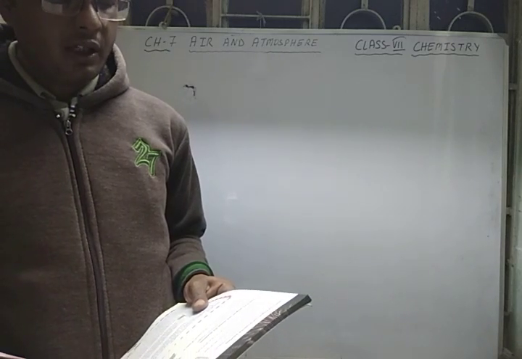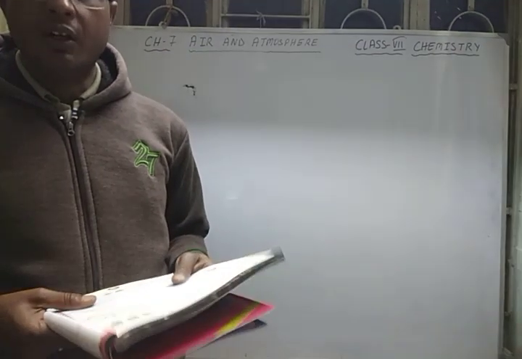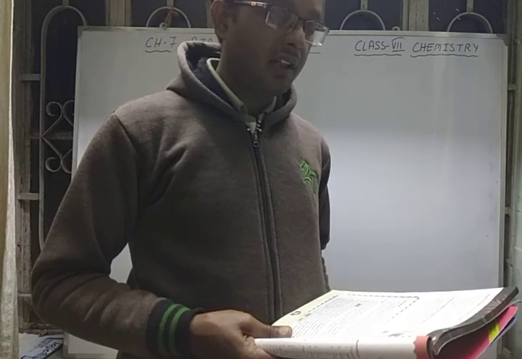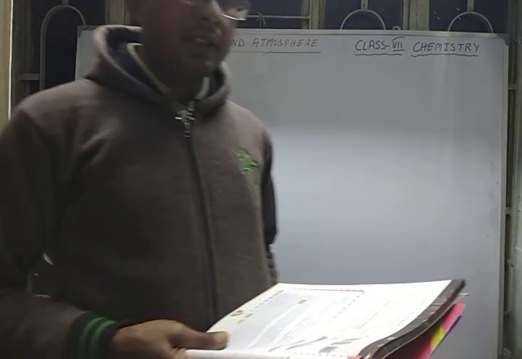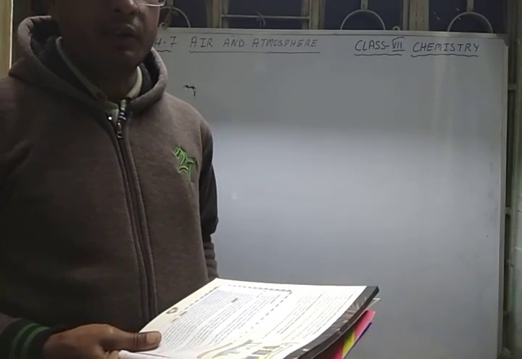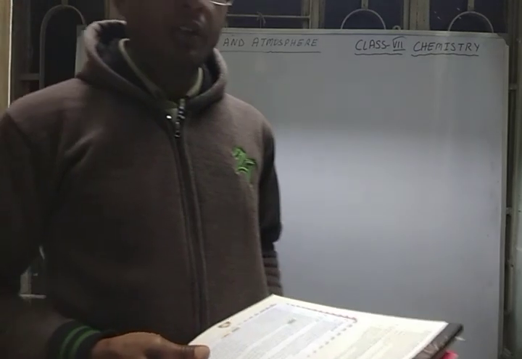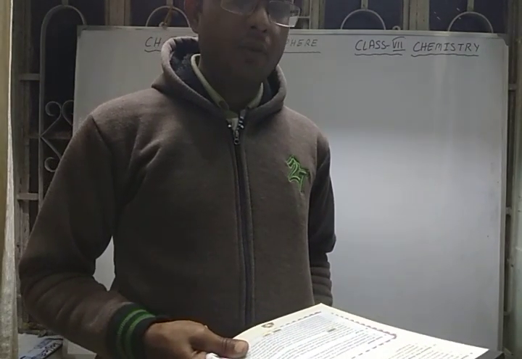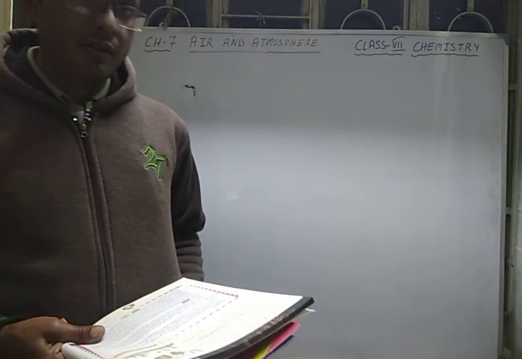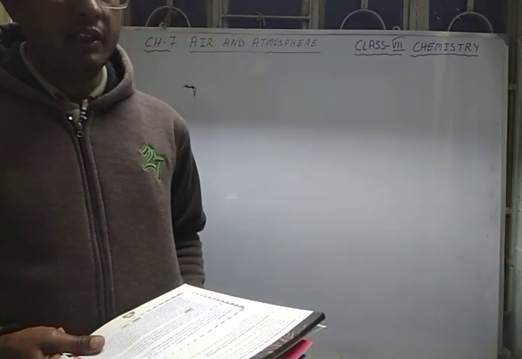The next question is: observe the following diagram and answer the following questions. Again here the preparation of oxygen is shown. Which two conditions are necessary for the oxygen preparation shown here? The first condition required is we have to use a catalyst, MnO2, and we have to heat. Potassium chlorate is heated. Without heat we cannot prepare oxygen from potassium chlorate. And you have to write the chemical equation: KClO3 on heating in the presence of catalyst MnO2 will give potassium chloride plus oxygen, that is O2.